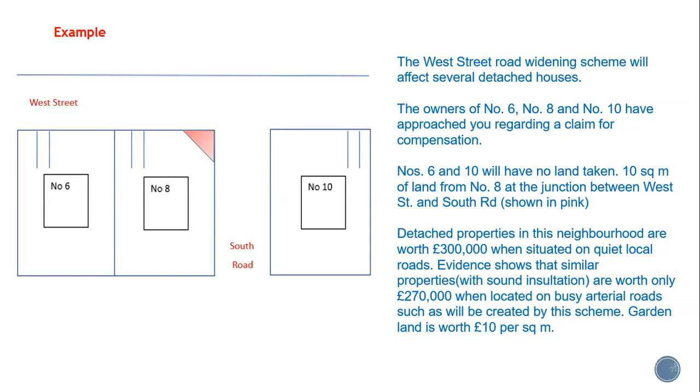What we know from our research is that detached properties in this neighbourhood are worth £300,000 when situated on quiet local roads. And evidence shows that similar properties, say with the benefit of sound insulation, are worth only £270,000 when located on busy arterial roads in this area, such as will be created by the scheme. We're also told that garden land is worth £10 per square metre. So how to approach this? Well, it's probably easier to start with numbers 6 and 10.